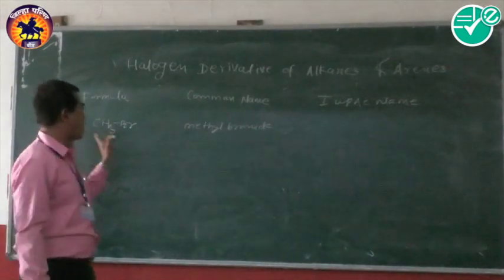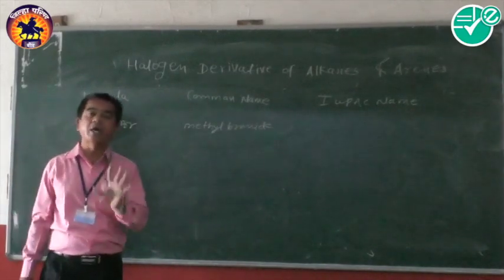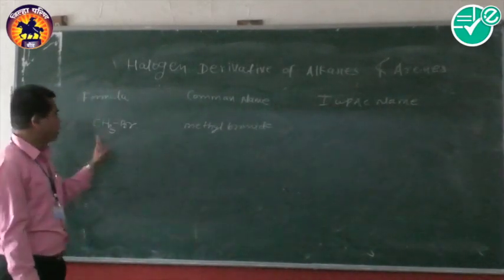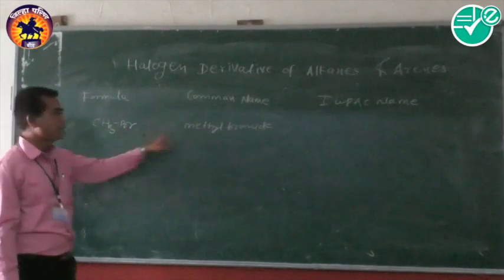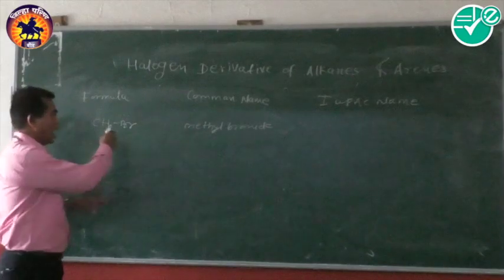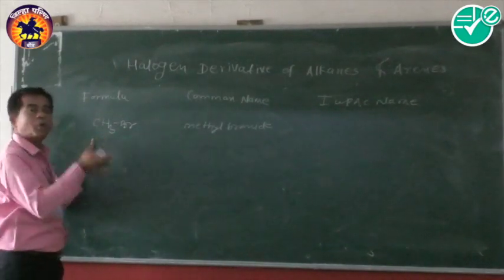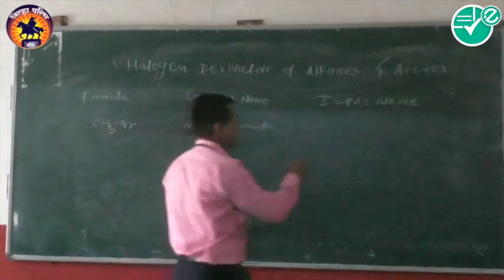Now, in nomenclature, monohalogen derivatives are called haloalkanes. So in this example, methyl bromide is the common name, but in IUPAC we call it a haloalkane: halo means bromine, so it is called bromo, and alkane, methyl, we call methane. So its IUPAC name is bromomethane.